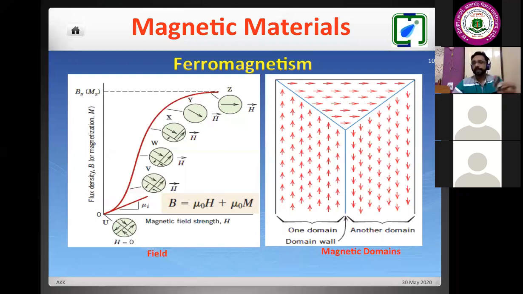But if I take the same nail and use another magnetic material, which is also made up of iron, I can say this is nothing but a steel gem clip. If I bring this steel gem clip towards this nail, they will not attract, although they are made up of iron. And we know that iron and its alloys are ferromagnetic at room temperature. They will be attracted by the bar magnet, because the bar magnet is a permanent magnet.